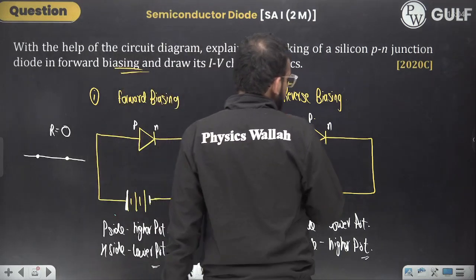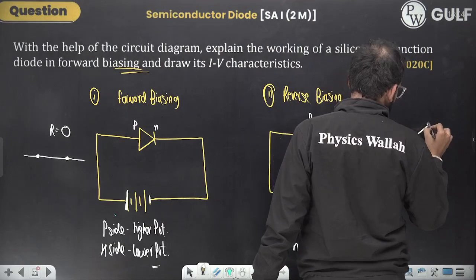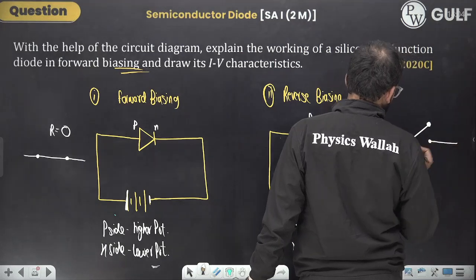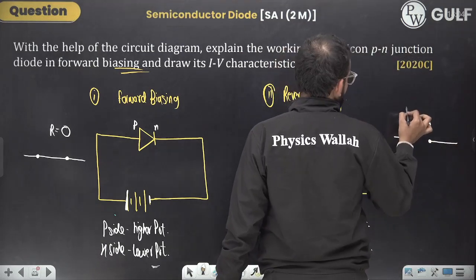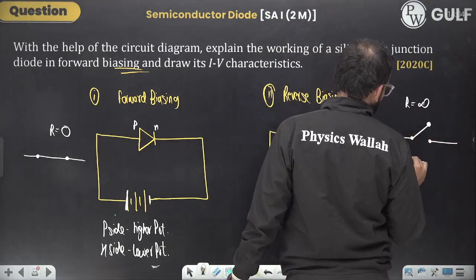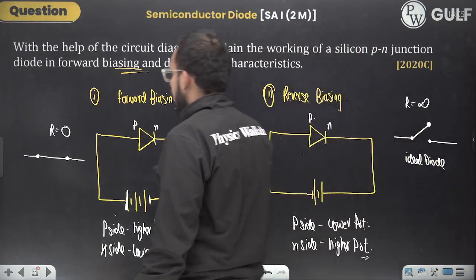On the other hand, in reverse bias, the current is not going to flow. It acts as an open circuit. Resistance is infinite. But we are talking about an ideal diode.